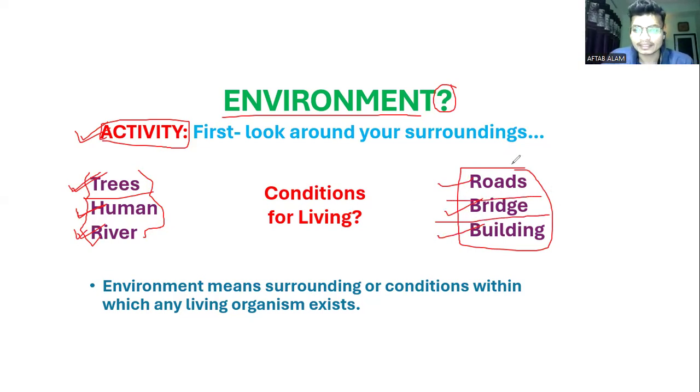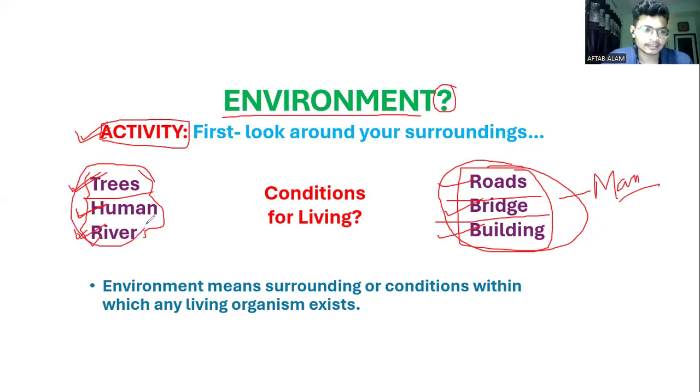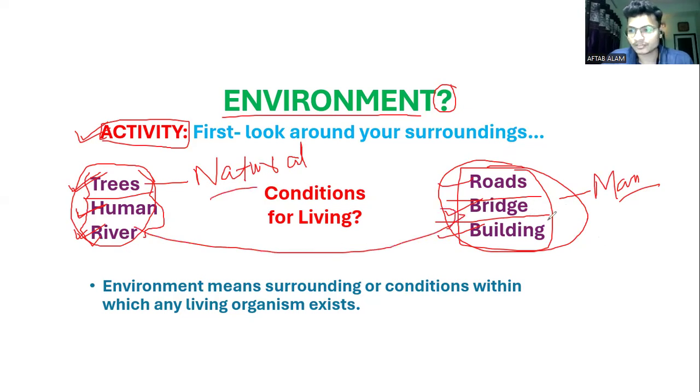If you observe the right side, all these are man-made. On the other hand, on the left side, these are all natural; they are grown or built naturally. These natural as well as man-made things combinedly create a condition, a condition for good living, that is, a good living condition for humans.